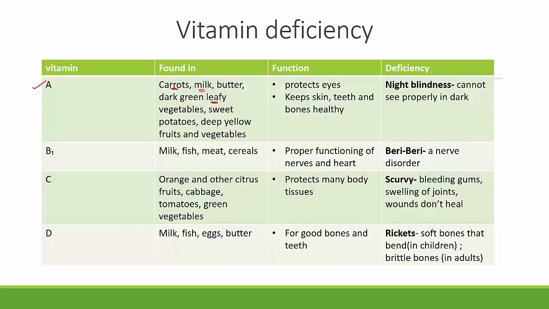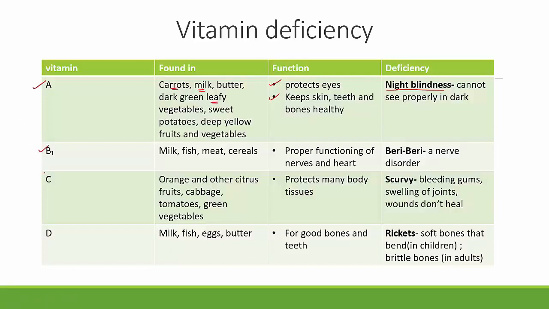What is the function of this? I'm sure you would have heard your parents or your elders telling you eating a lot of carrots is good for the eyes, right? That is because they protect the eyes. The vitamin A protects the eye and it keeps skin, teeth, and bones healthy. Okay, so these are the two functions of vitamin A. If there is a deficiency of vitamin A in the diet, it leads to a condition called night blindness. Now, what does night blindness mean? Somebody who's suffering from night blindness cannot see in the dark. You cannot see properly in the dark. So that is night blindness. So this is vitamin A.